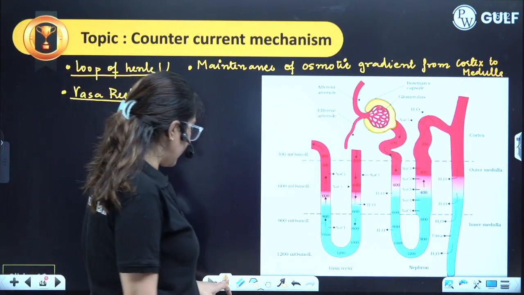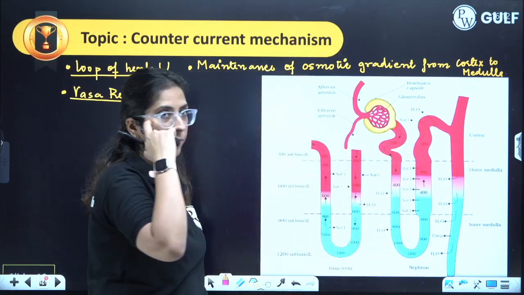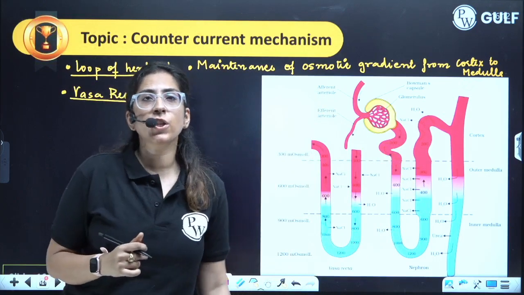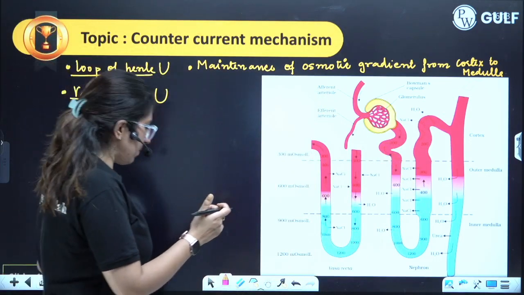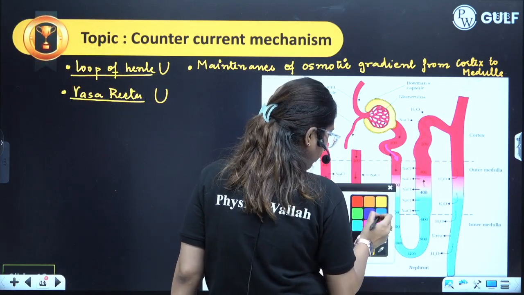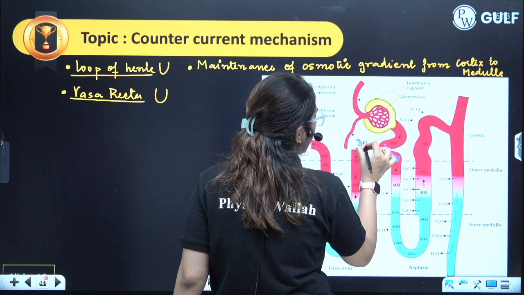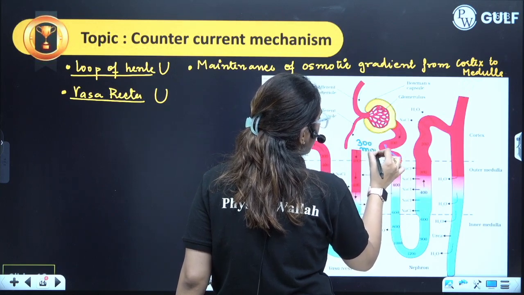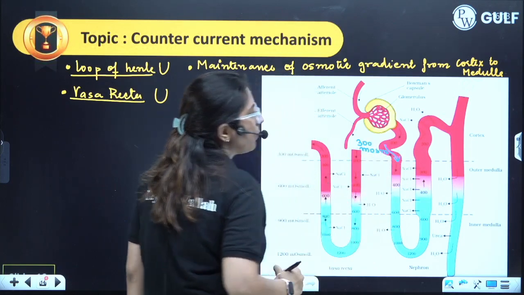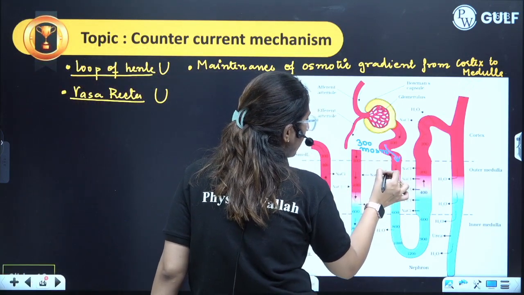Now, look at this diagram, buddies. This is a descending limb of loop of Henle. The blood which comes over here has a particular osmolarity, around 300 milliosmol per liter. Later on, from this region, water comes out.